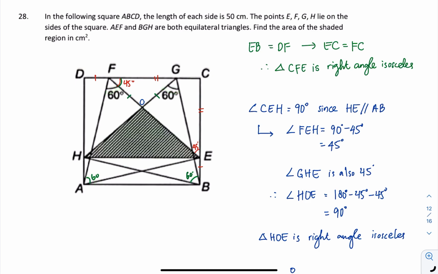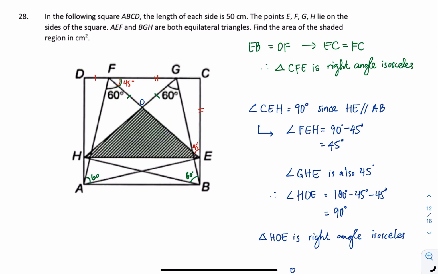Then find the area shaded in cm square. Then EB over here will be the same as DF, just because of the distance of equilateral triangle.